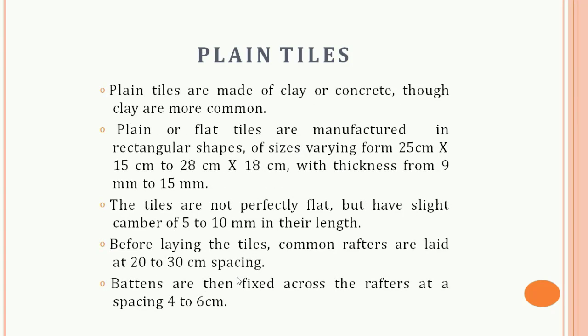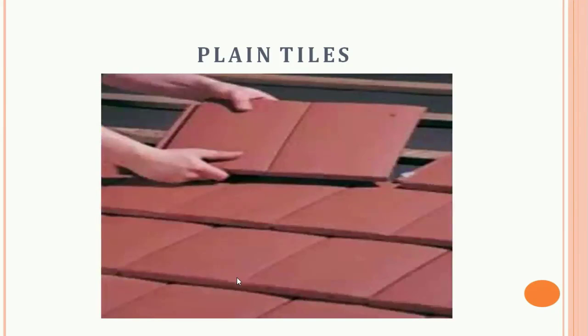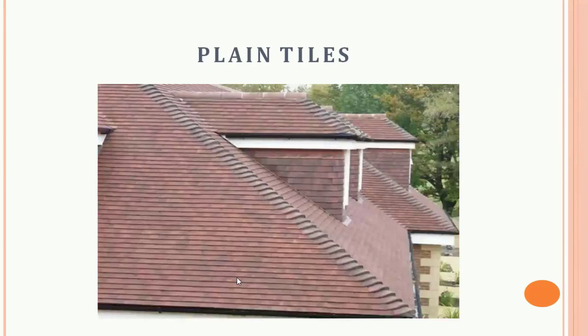First is the plain tiles. Plain tiles are made of clay or concrete, though clay ones are commonly used nowadays. Plain or flat tiles are manufactured in a rectangular shape of size varying from 25 by 15 to 18 by 18 centimeter and thickness from 9 to 15 mm. Before laying the tiles, common rafters are laid at 20 to 30 centimeter spacing. These are some pictures of plain tiles. You can see this type of plain tiles used while constructing bungalows as well.